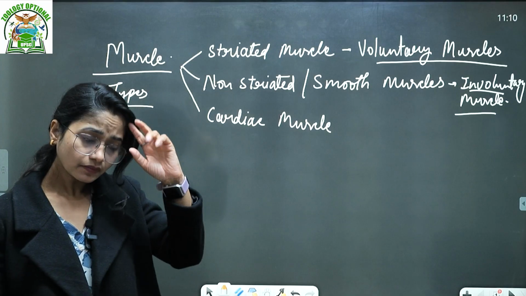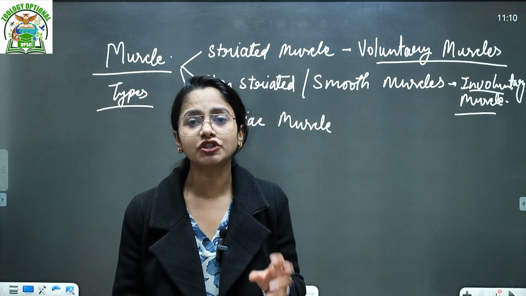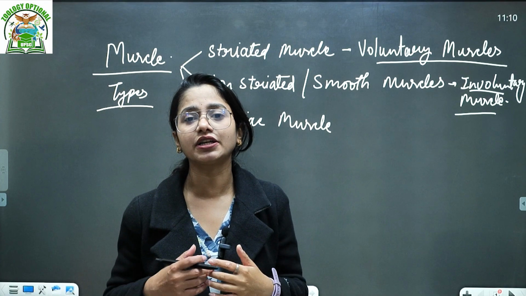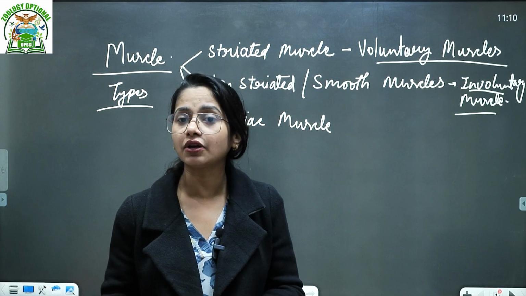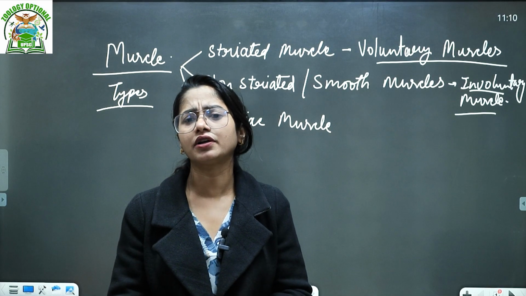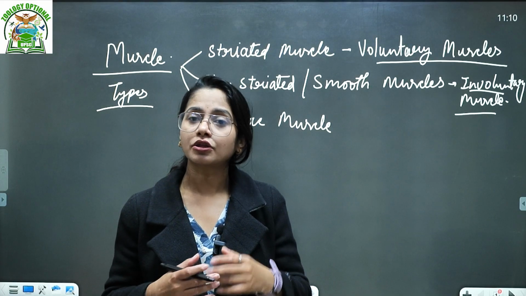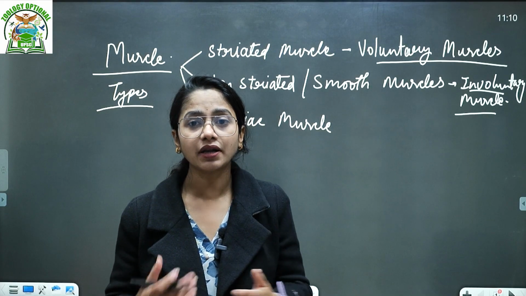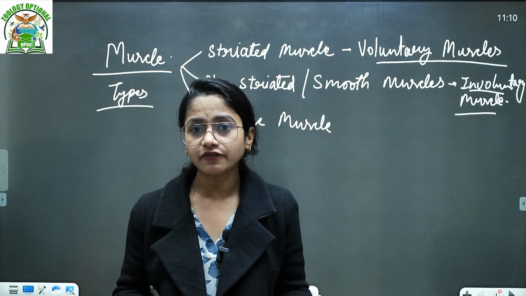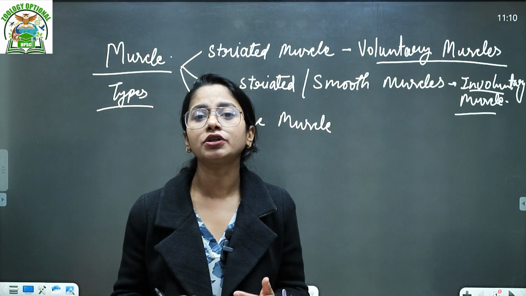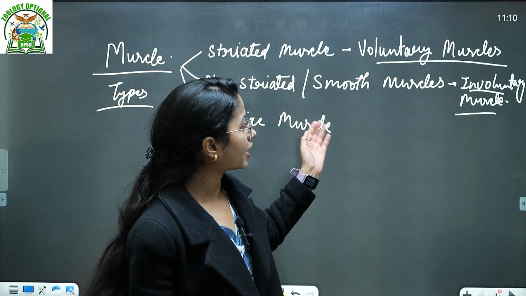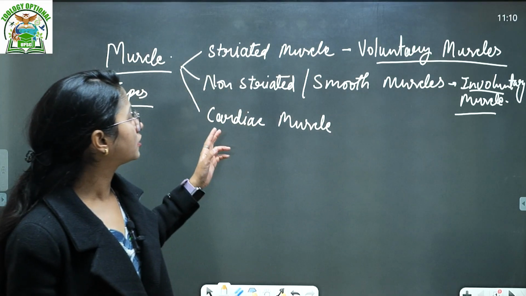Non-striated muscles are those muscles which generally form in the internal organs, or the visceral organs, better to say. What kind of internal organs? Such as your gut system, such as your kidney system. Are you commanding your kidney to perform any function? Does it depend on your will? No. So that is why it is called the involuntary muscles.